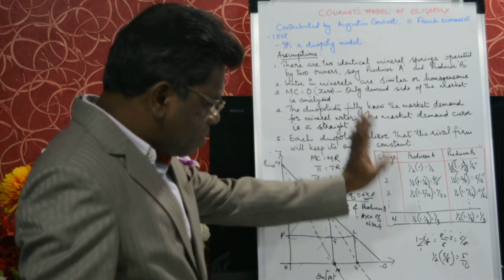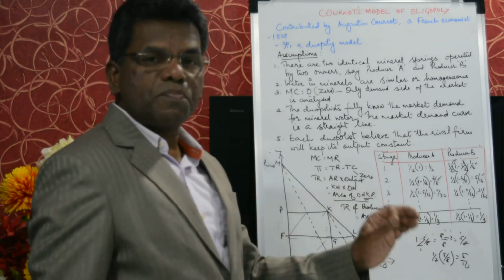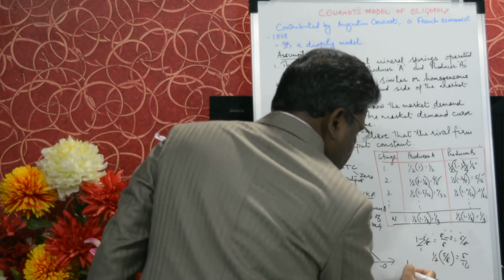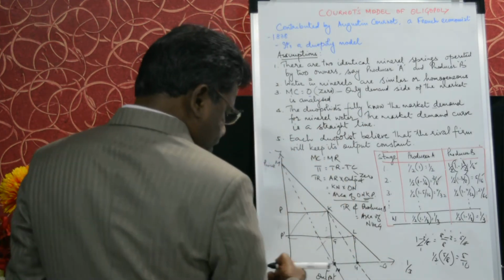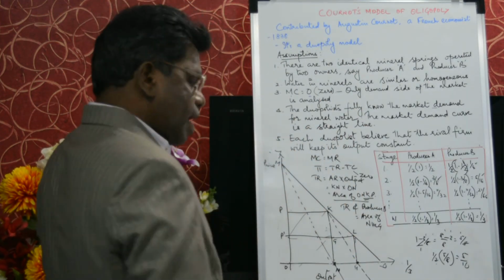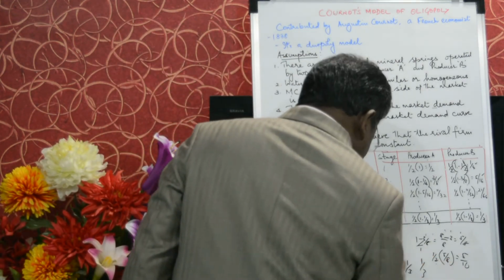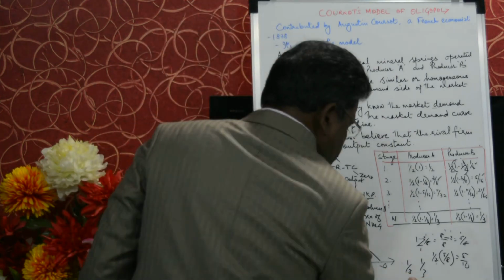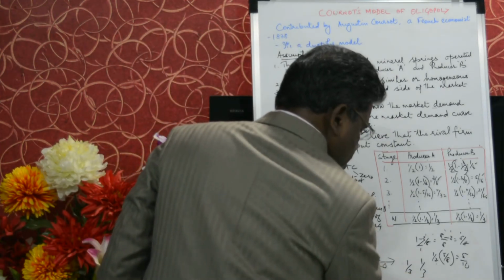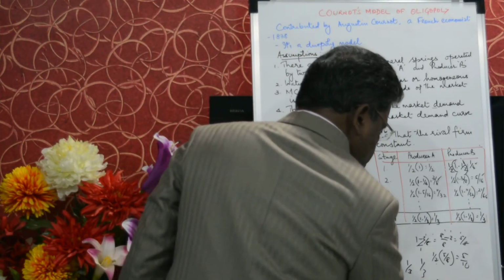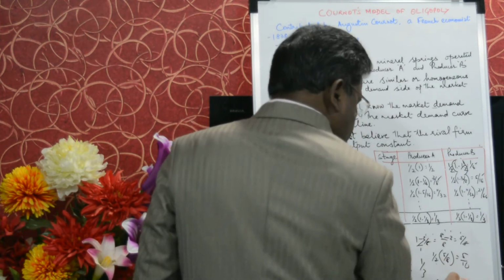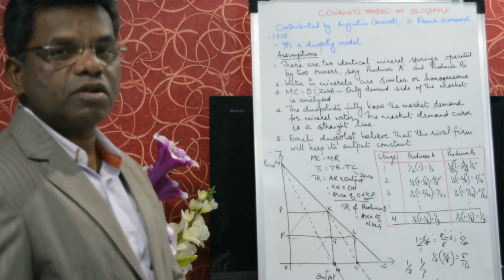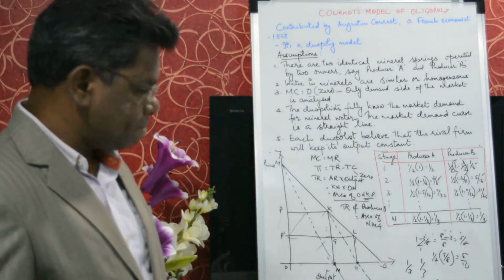That means eventually both will produce, A will produce 1 by 3 part of the entire OD, and B will also produce 1 by 3rd of the entire OD. So 1 upon 3 plus 1 upon 3 is equal to 2 upon 3 will be produced. The remaining 1 upon 3 will be lying vacant. I mean, that will not be utilized production.